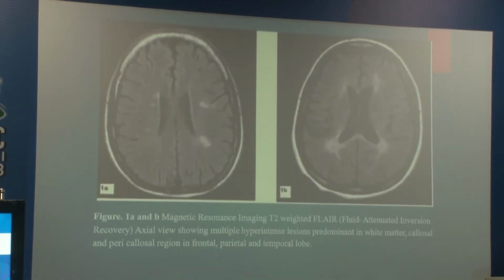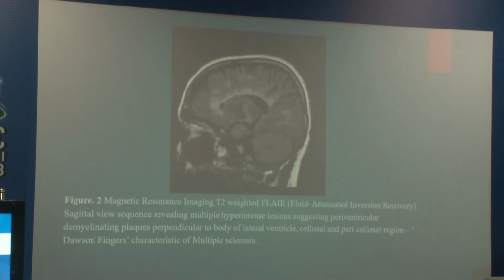So this is the MRI imaging of the patient with T2 weighted FLAIR images showing multiple hyperintense lesions predominantly in white matter, callosal and pericallosal region in frontal, parietal and temporal lobes. The other image, MRI T2 FLAIR, shows multiple hyperintense lesions noted here, suggesting periventricular demyelinating plaques which are perpendicular to the body of the lateral ventricle and suggestive of Dawson fingers, which is a characteristic feature of multiple sclerosis.